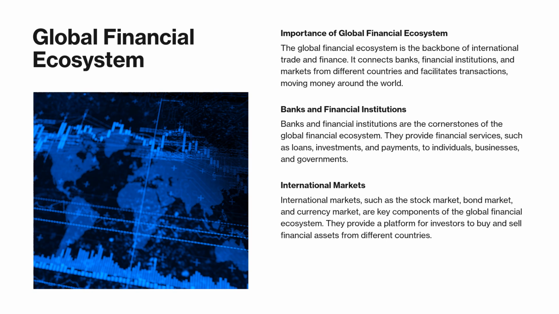Banks and financial institutions. Banks and financial institutions are the cornerstone of the global financial ecosystem. They provide financial services such as loans, investments, and payments to individuals, businesses, and governments. International markets. International markets such as the stock market, bond markets, and currency markets are key components of the global financial ecosystem. They provide a platform for investors to buy and sell financial assets from different countries.